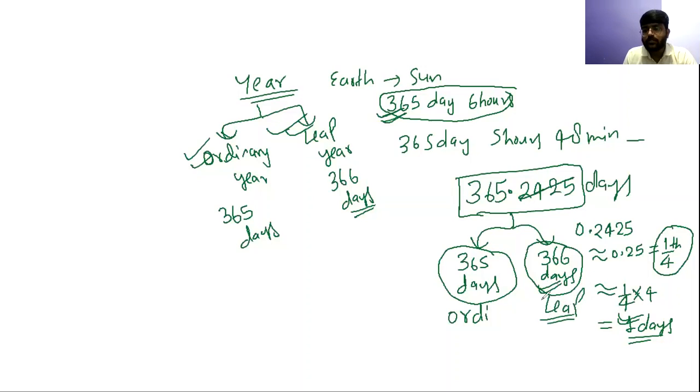So a leap year has 366 days, and where this extra day has been added, we all know it is added in Feb, and that's why the leap Feb is nothing but of 29 days. ठीक है ना, जो लीप ईयर का जो फैब होता है वो 29 days का होता है.